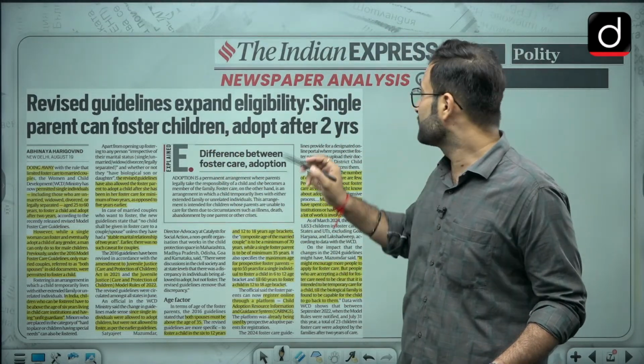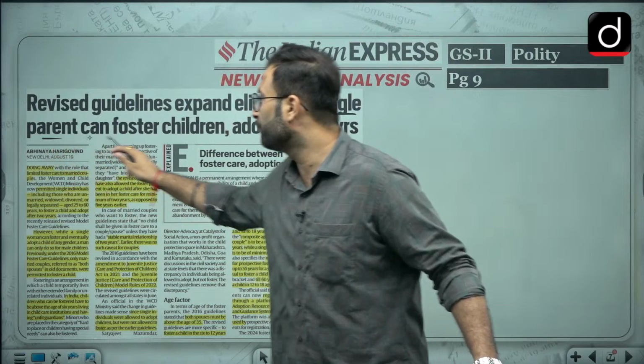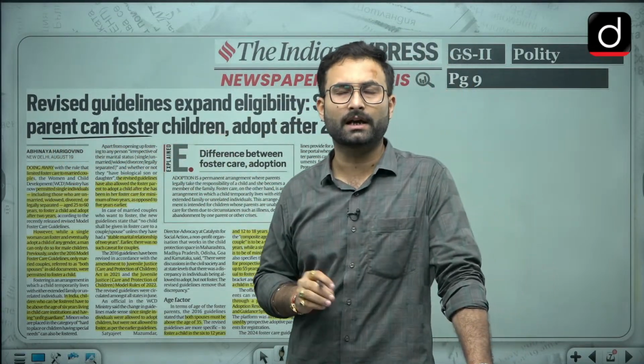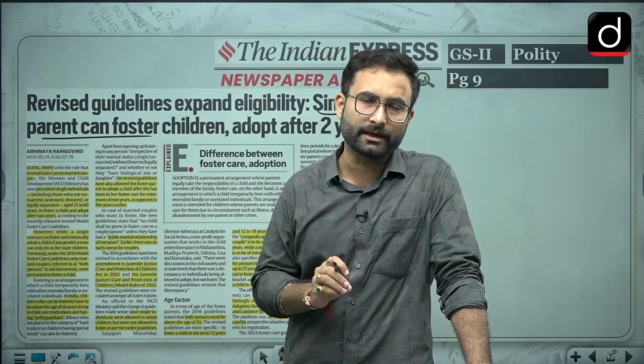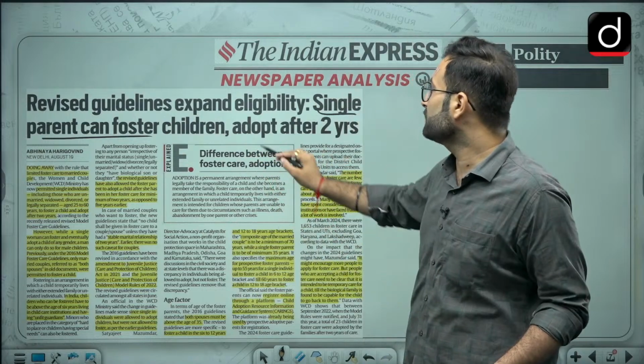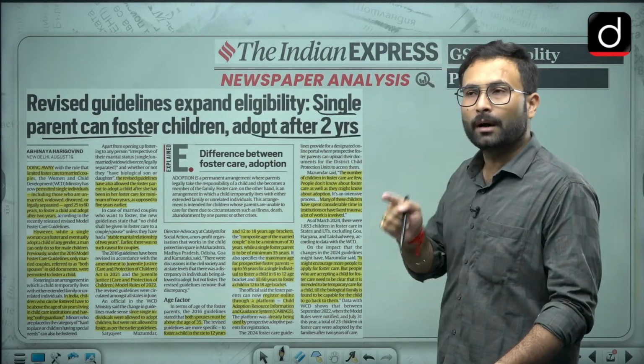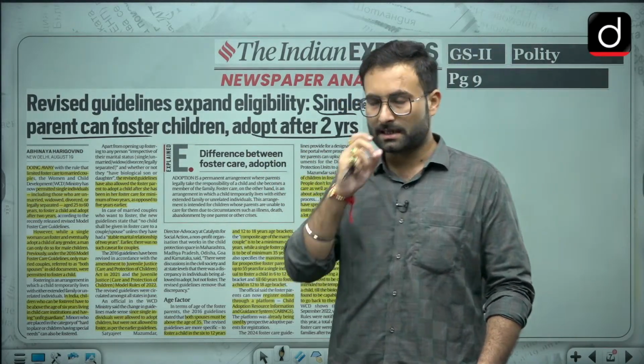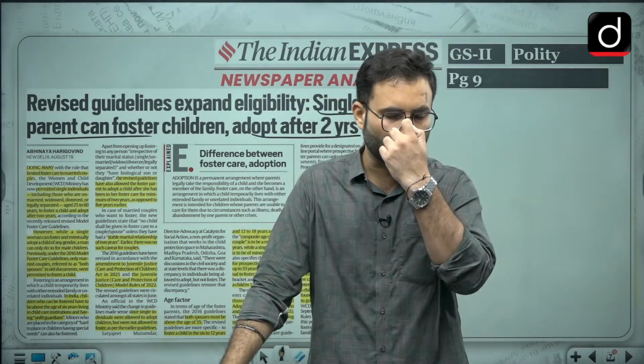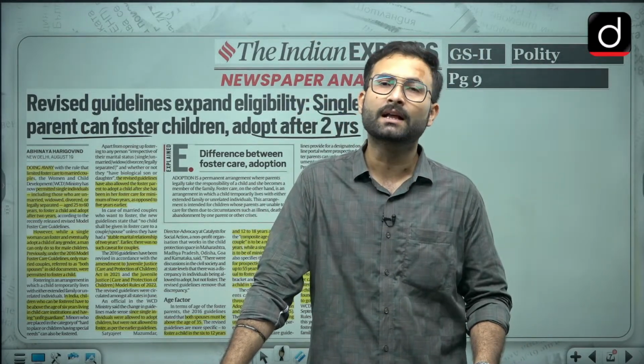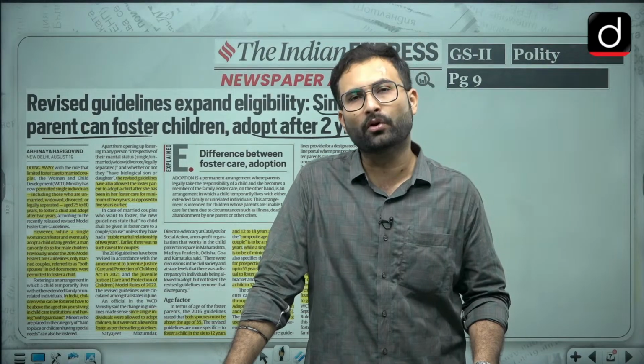One thing is a single parent can also go for fostering a child. Earlier it was not there, earlier you had to be married. Then second is adopt after 2 years. A child who is in the custody of a guardian for 2 years, or you can say he is the foster parent of that particular child, later after 2 years he can go for the adoption.